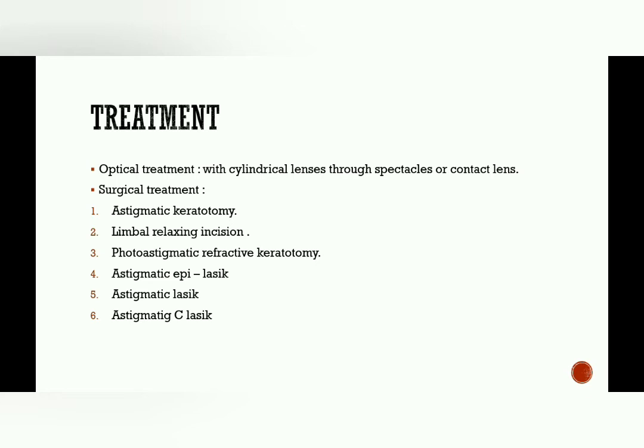Then the treatment includes the optical treatment. We all know it will be with cylindrical lenses through spectacles and contact lens. Surgical treatment involves astigmatic keratotomy, limbal relaxing incision, photoastigmatic refractive keratotomy, astigmatic epi-LASIK, astigmatic LASIK, astigmatic C-LASIK. So these are the kind of treatment we need to do in surgical treatment of astigmatism.